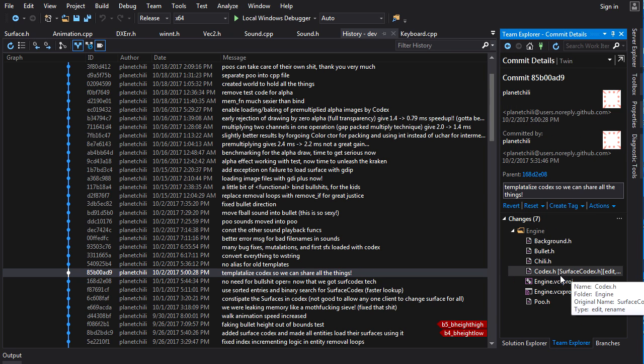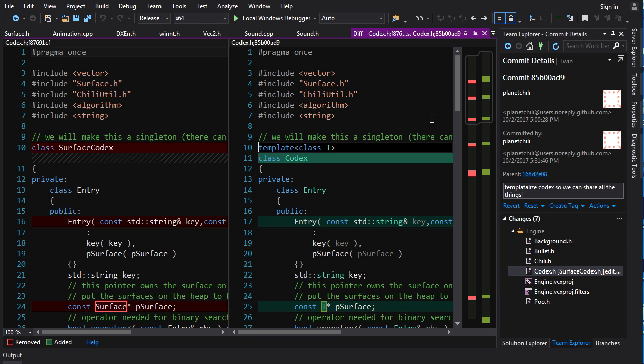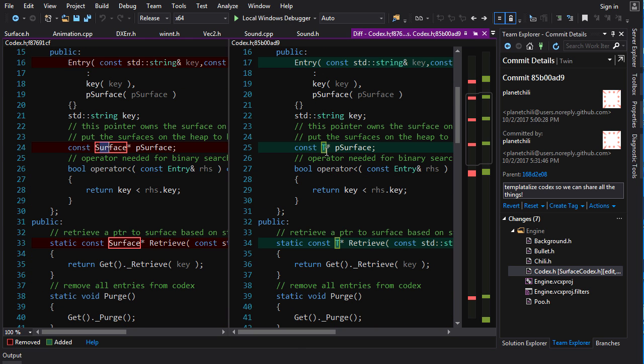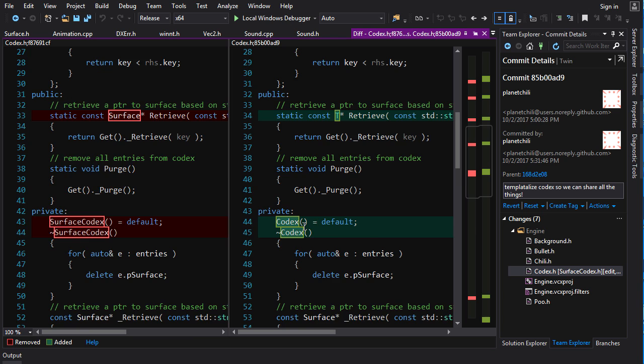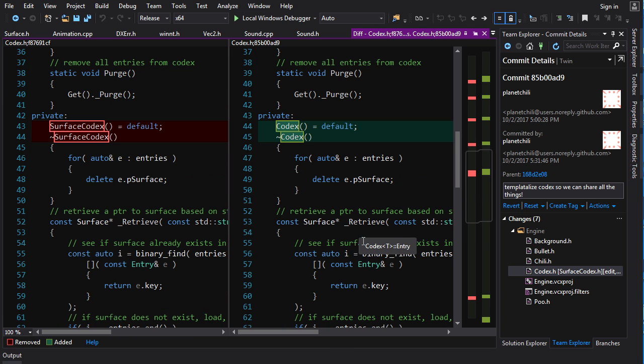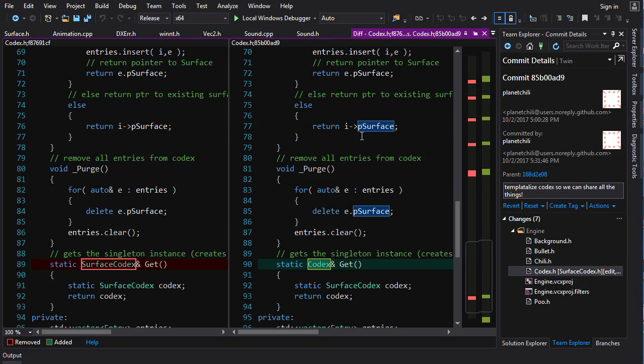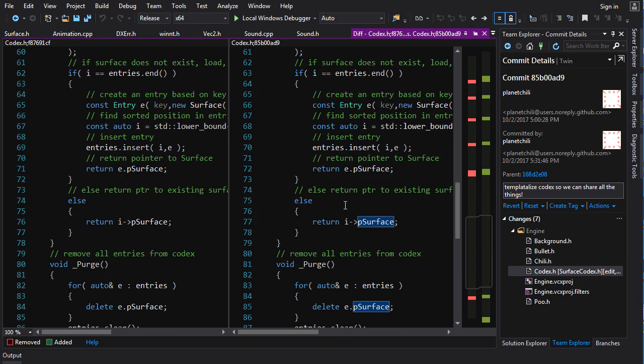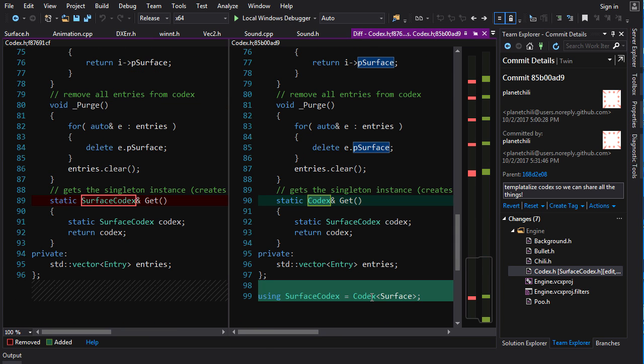So here you can see I renamed Surface Codex to just Codex, and there's going to be a bunch of edits here. Well, template class T Codex. So now we're templating it on T, and now instead of surface, we're going to put T everywhere. I say everywhere, but I've actually missed a bunch of spots and names here. Like here, this is called P surface, but it's not a surface anymore. It could be anything, right? I've missed many spots, but we will fix them.